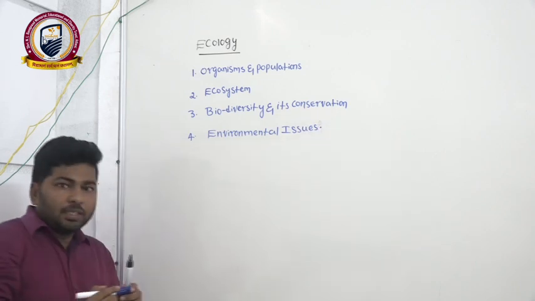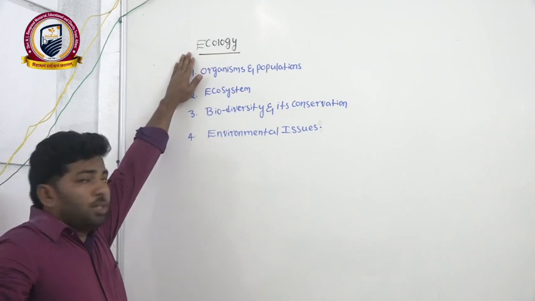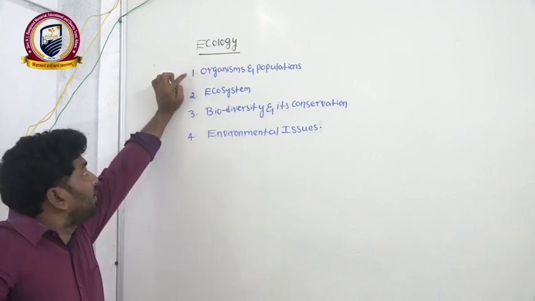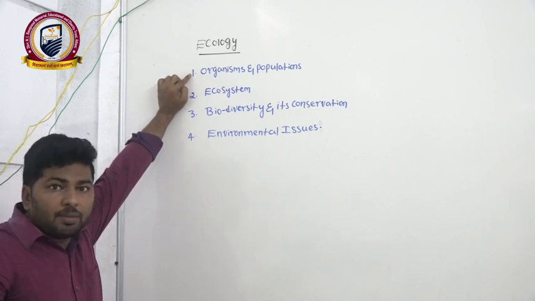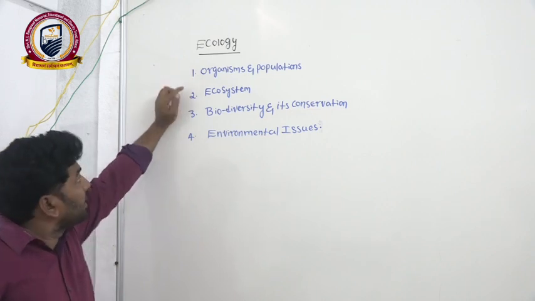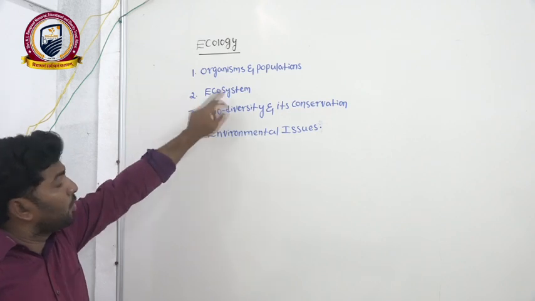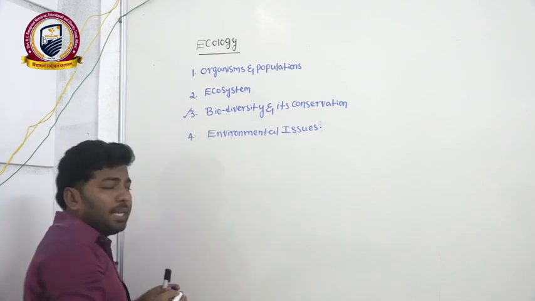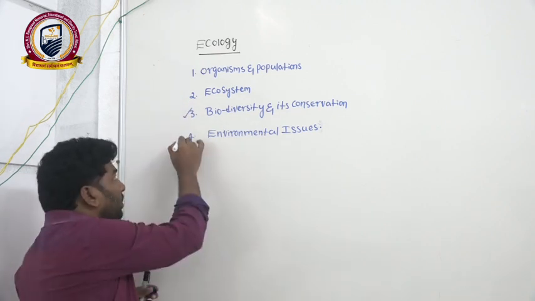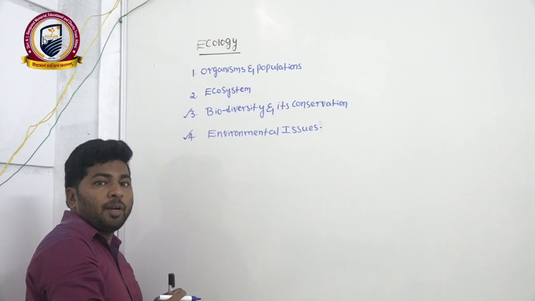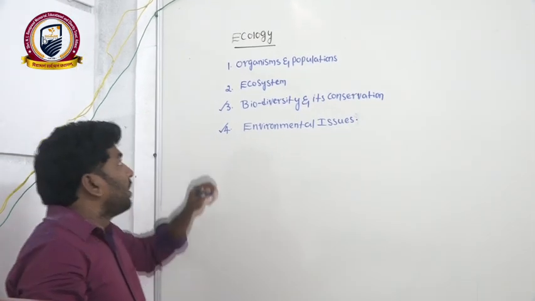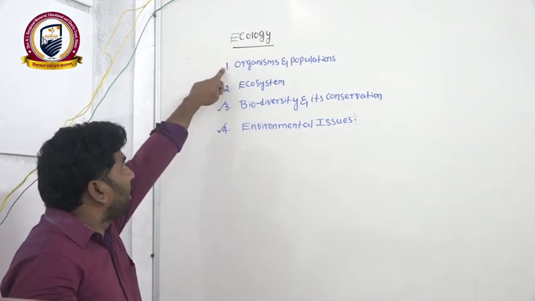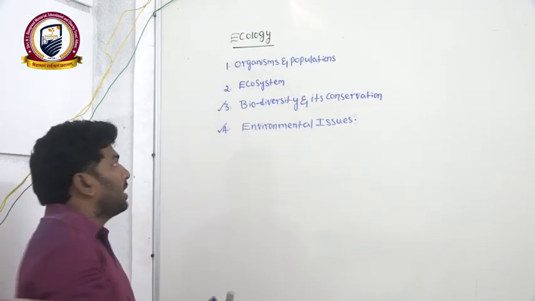Right? Now you can see here, under this ecology unit, this is the last unit of our syllabus. In this unit, we will take up first one, organisms and populations. Second one, we will discuss about ecosystem. And third one, we will discuss about biodiversity and its conservation. Fourth one, we will take up environmental issues. Clear? Now, today we will start with the chapter named organisms and populations.